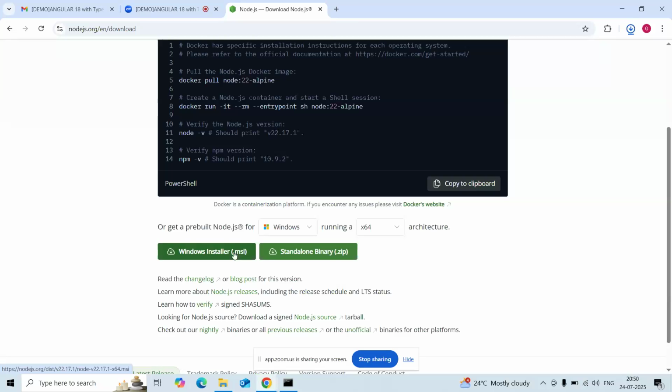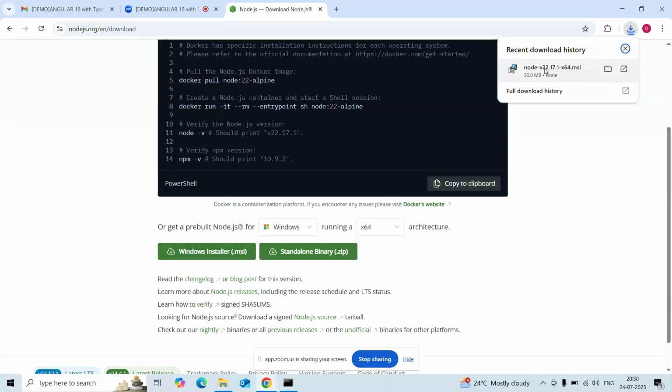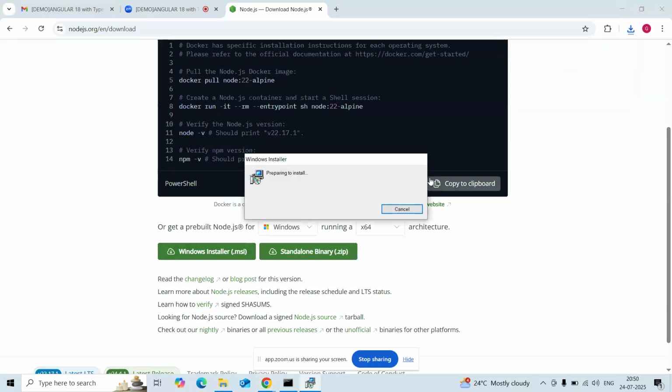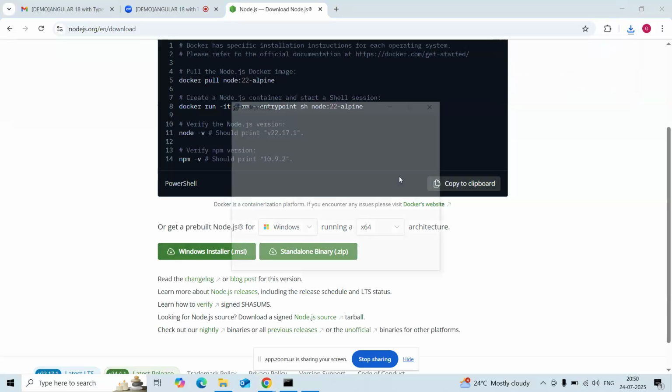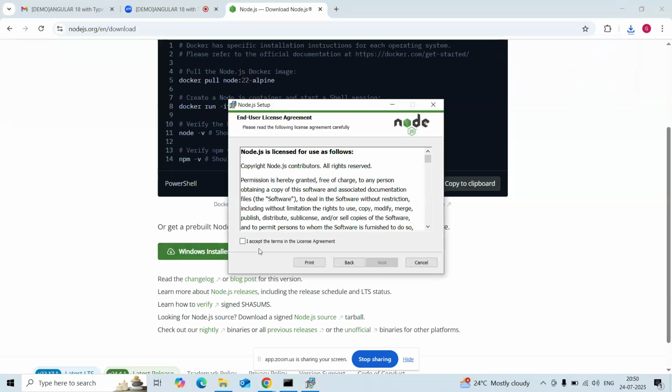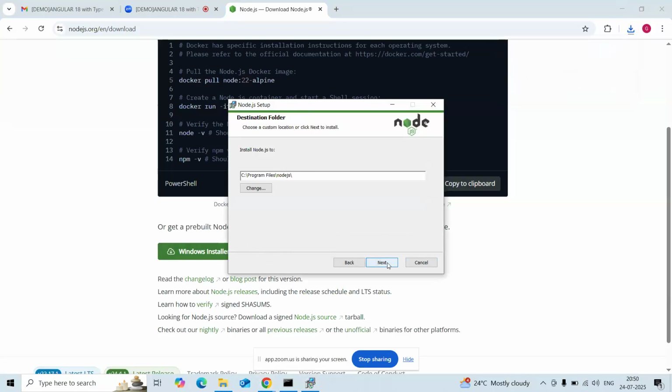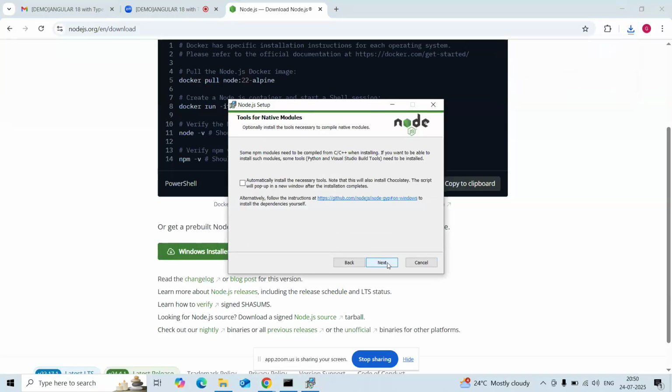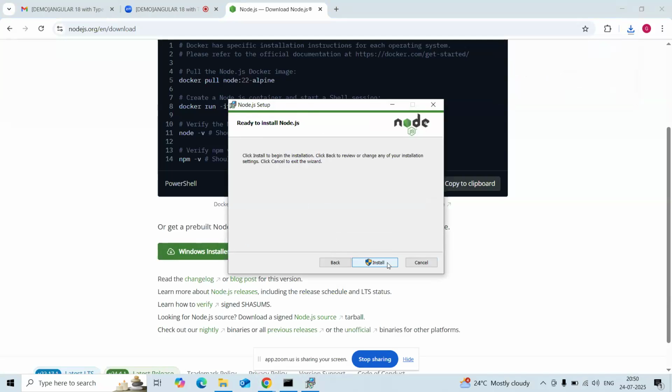Click there. Yeah. Click on the downloads. Yeah, click there. Next. Accept. Next. Yeah, next. Next. Yeah, don't select this. Next and install. Yes, perfect. Install. If it is asking for any permission, please click yes.